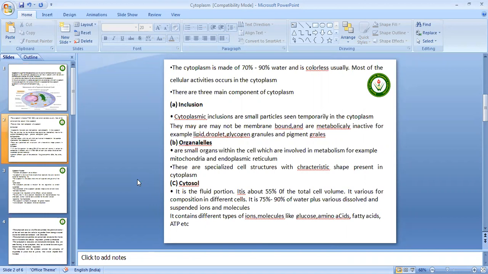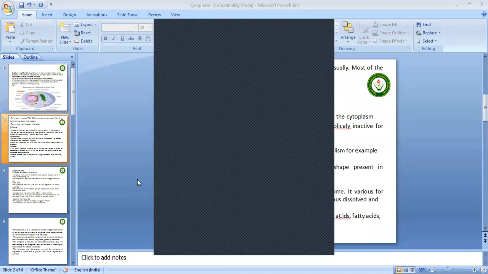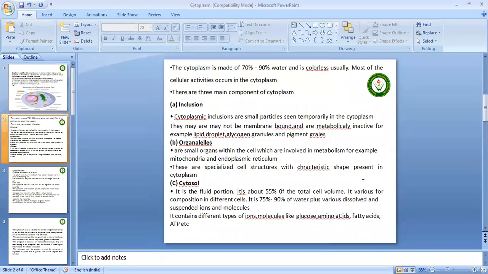There are three main components of cytoplasm. First is inclusions. Cytoplasmic inclusions are small particles seen temporarily in the cytoplasm. They may or may not be membrane bound, and are metabolically inactive. Examples are lipid droplets, glycogen granules, and pigments. Second is organelles, which are small organs within the cell involved in metabolism, for example mitochondria and endoplasmic reticulum. These are specialized cell structures with a characteristic shape present in the cytoplasm.